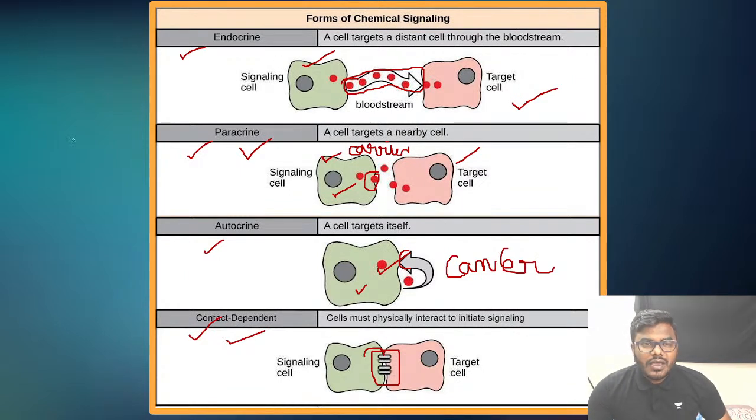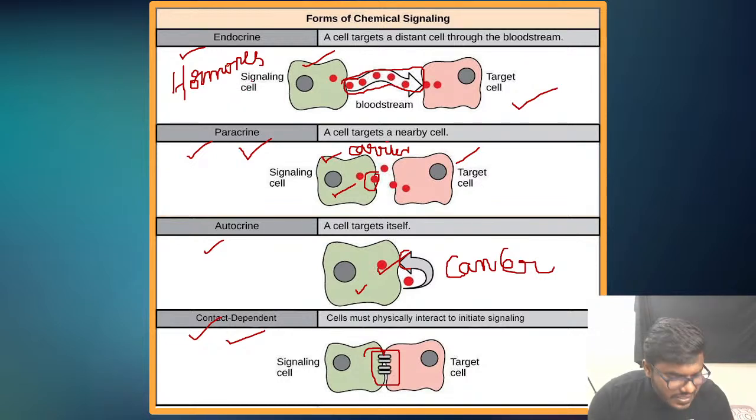So you can ask me what kind of signal molecules use endocrine signaling. You all commonly know the best example you can take is hormones. Hormones are the ones which can show this endocrine signaling, where the signal releasing and the signal accepting cells are entirely different. Please kindly don't forget this. So friends, these are all the types of cell signaling. Simple point.